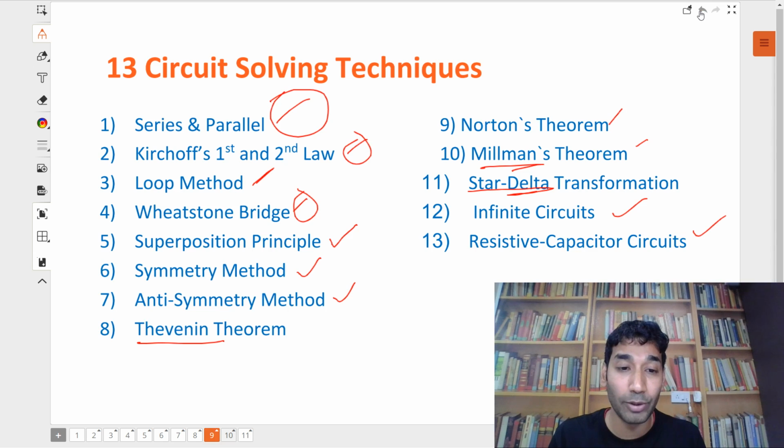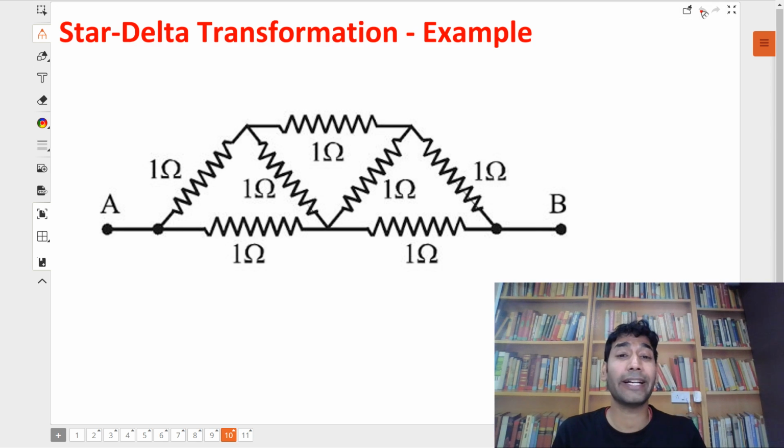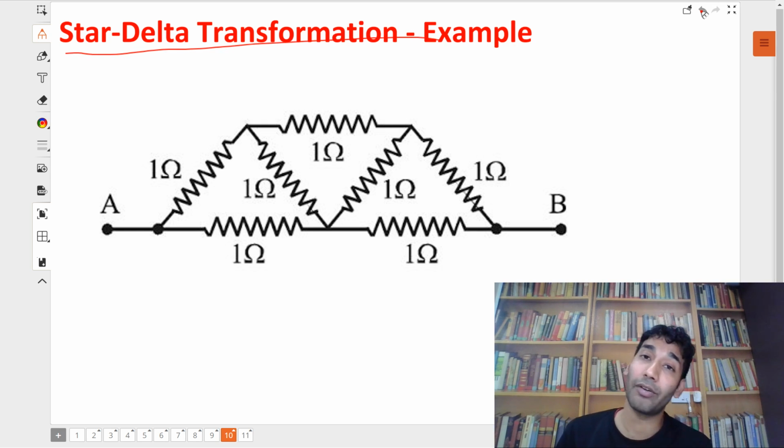But before that, let me also show you this complicated question. Now, this question, you can actually use star delta transformation to solve it, right? And I'm going to cover this and many such complicated questions in the course which is going to be launched very soon.